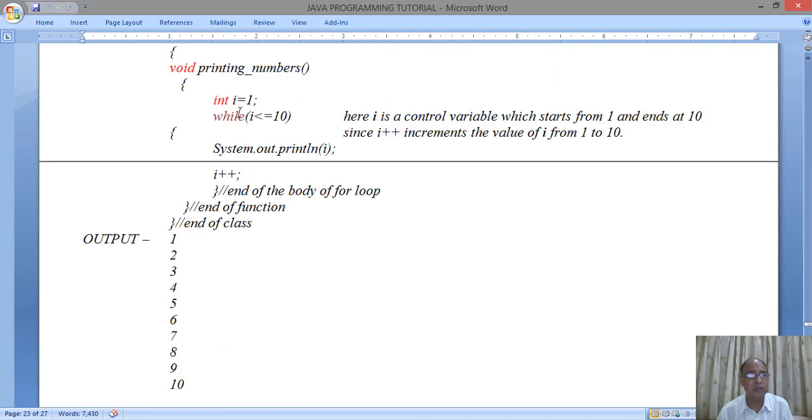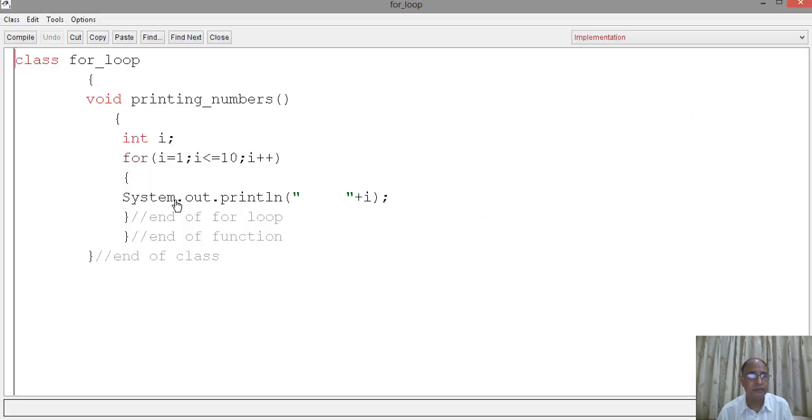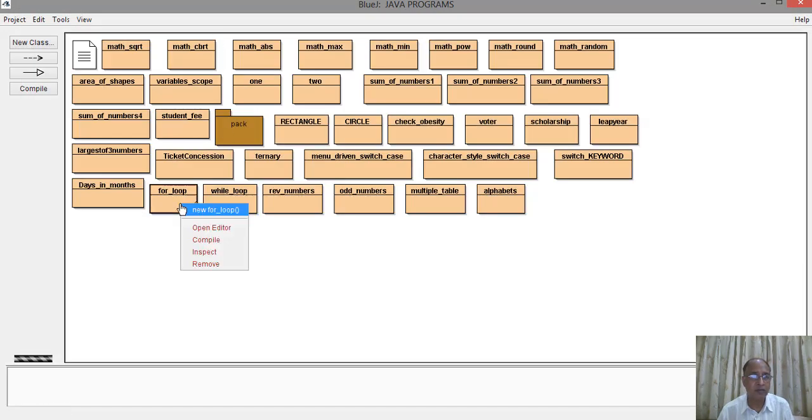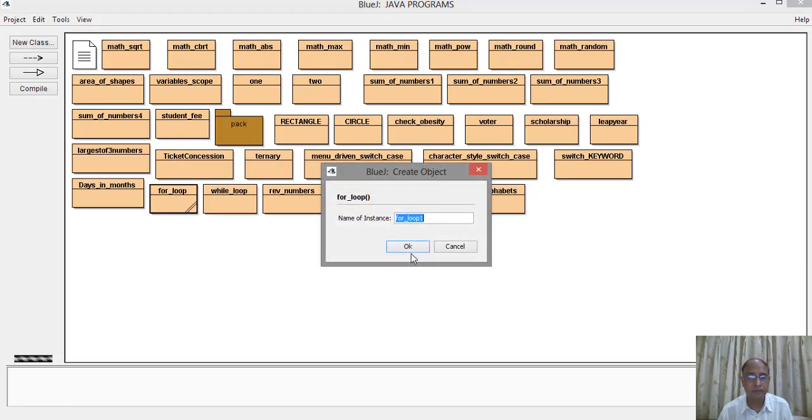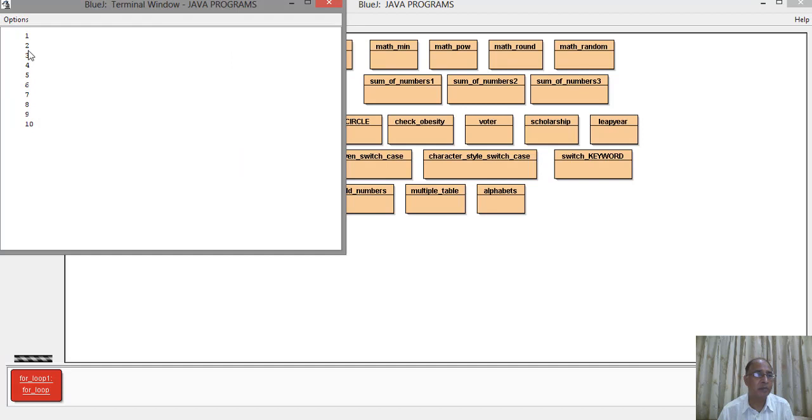When you do it on the computer, we will check these two programs in the BlueJ platform and see whether the answer is coming or not. So for loop here. This is the program I have already written. We will compile this program. And now we will make the object of this program. After the object, we are printing the numbers. So see here, the numbers are printed from 1 to 10. So this is the working of the for loop.